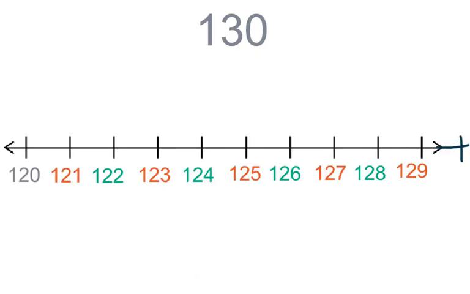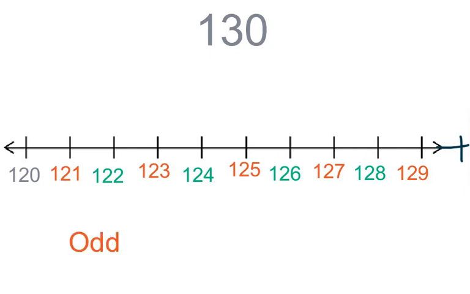Now let's look at 130 on a number line. Let's look at the red numbers first. 121, 123, 125, 127, and 129. Are those numbers even or odd? If you said odd, nice job.